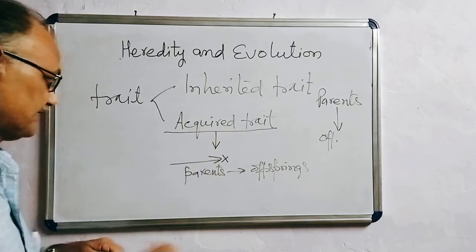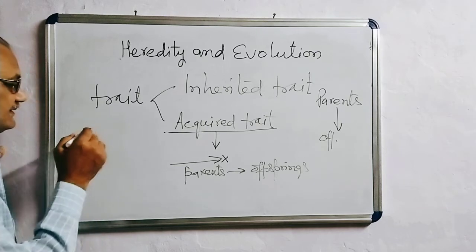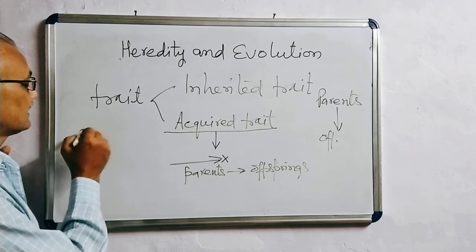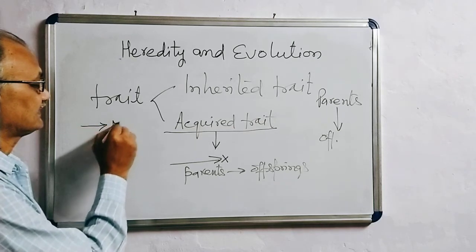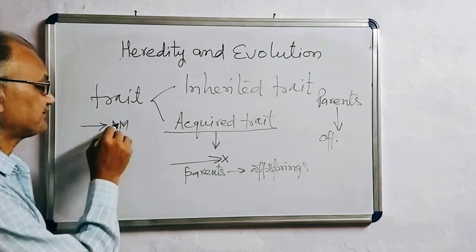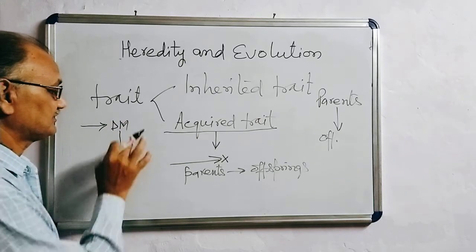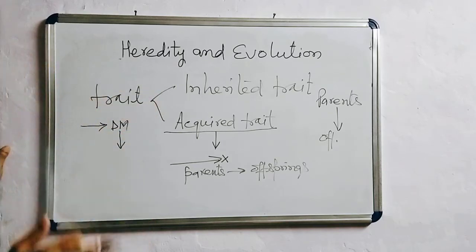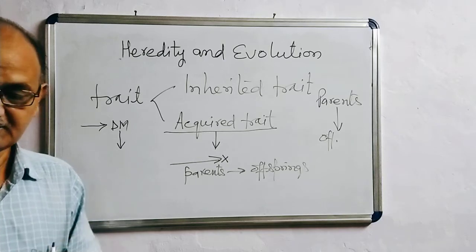I am taking one example: suppose that by effort an individual achieved a post, suppose DM. It is not necessary that all offspring of this person will be DM. So this is an acquired trait. There are a number of characters which one achieves after birth, during the lifetime.